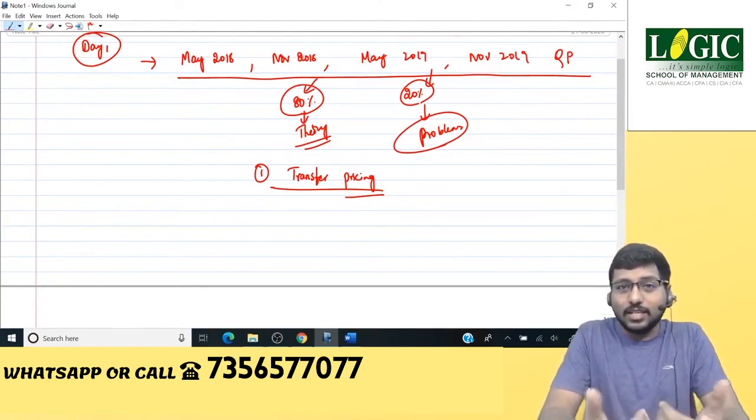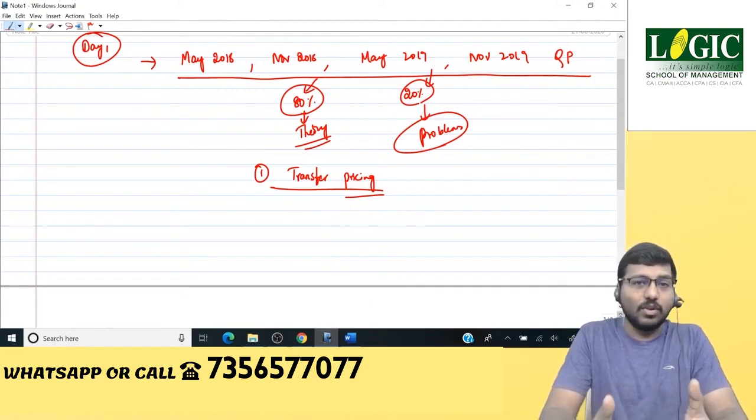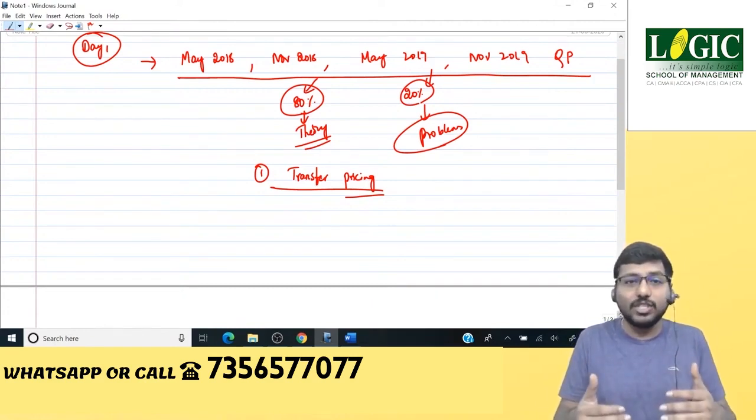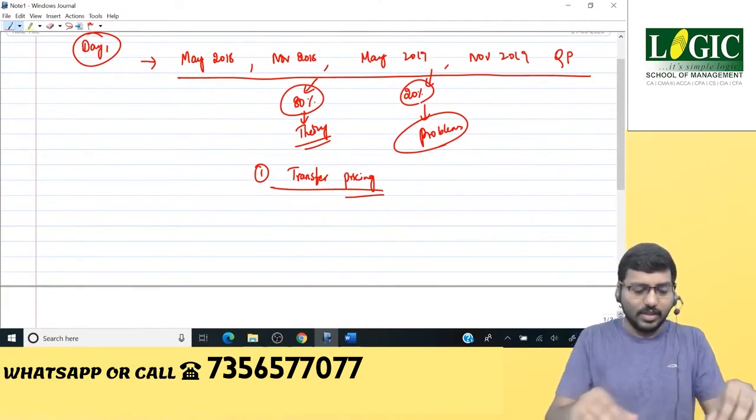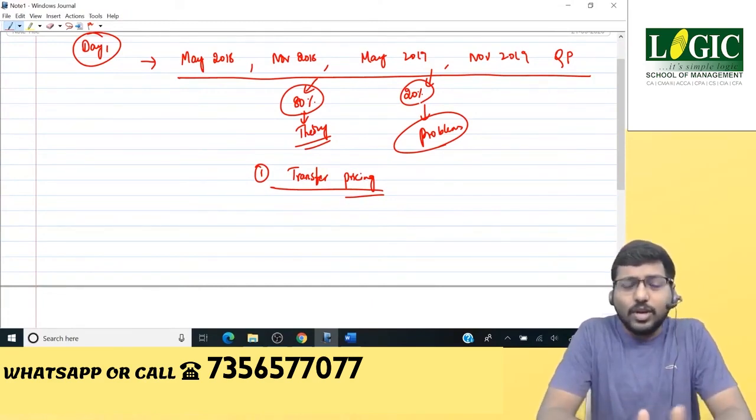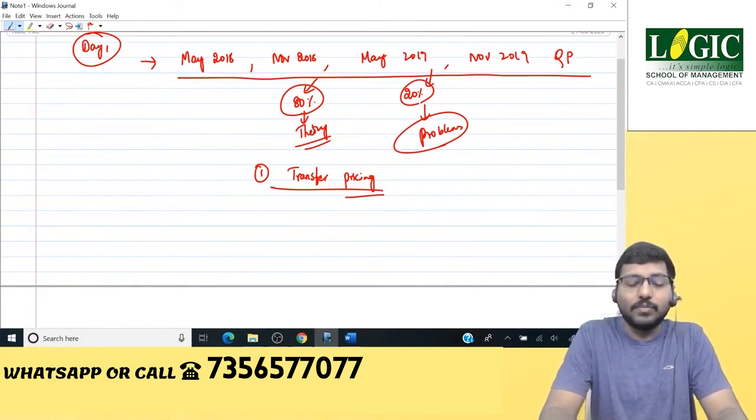So this particular target or bonus acted as an incentive, a motivating factor for all these employees, and all of a sudden the problem of inefficiency was gone, and these guys started performing efficiently, correct? And that was really going good. And because of this concept of trying to measure the performance of these employees through profits or return on investment, we needed a concept called transfer pricing. That's where the whole logic of transfer pricing came in.